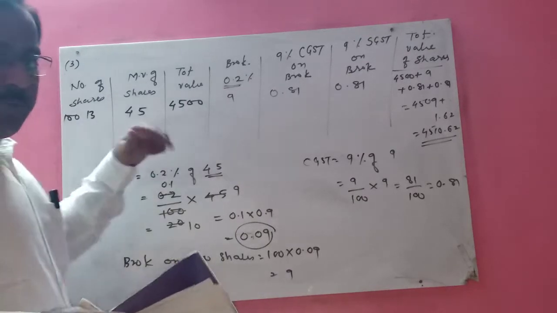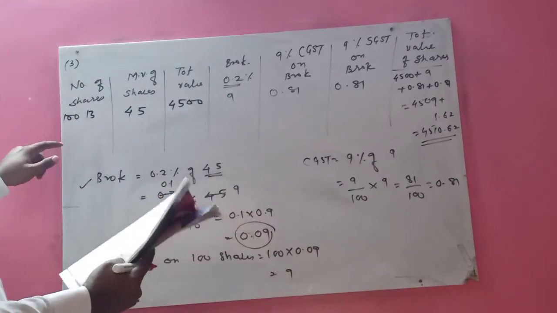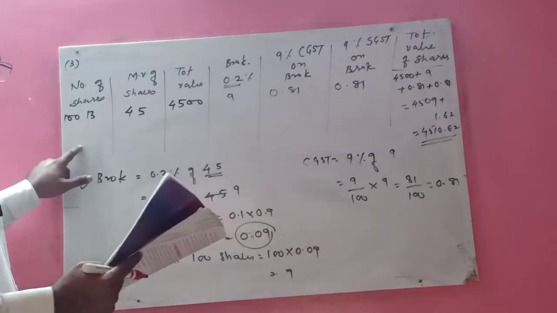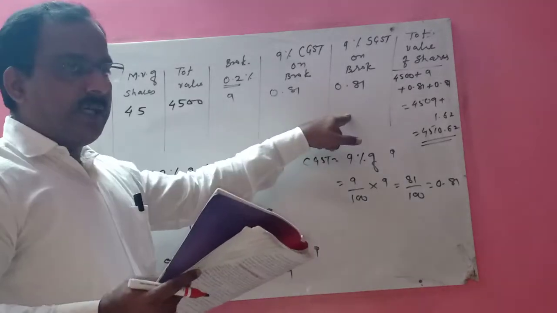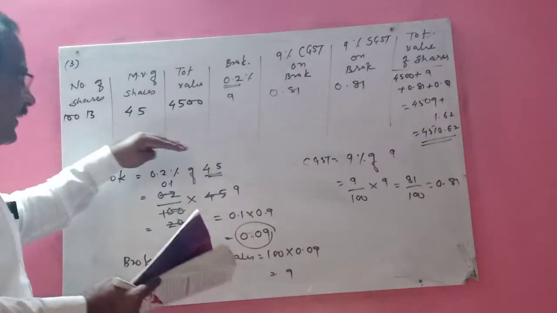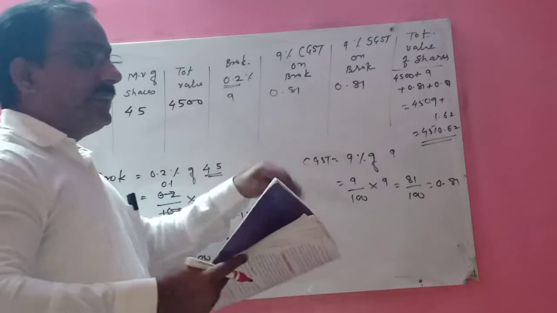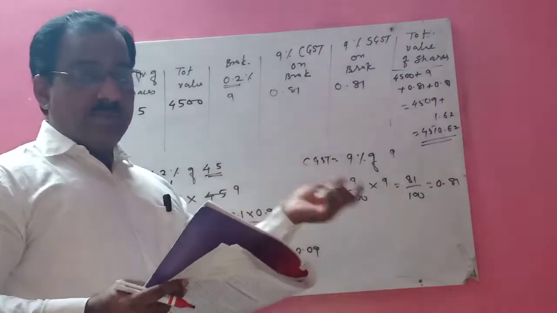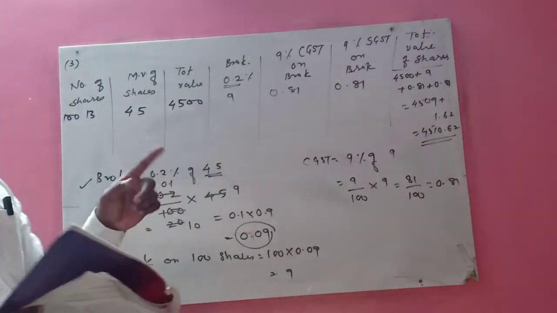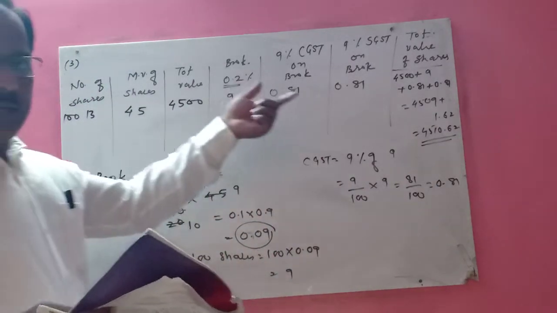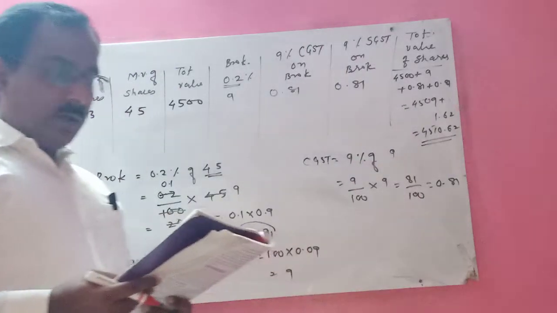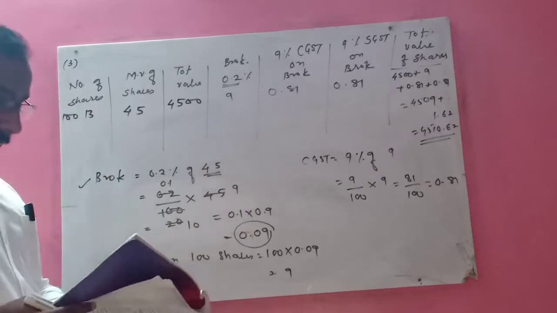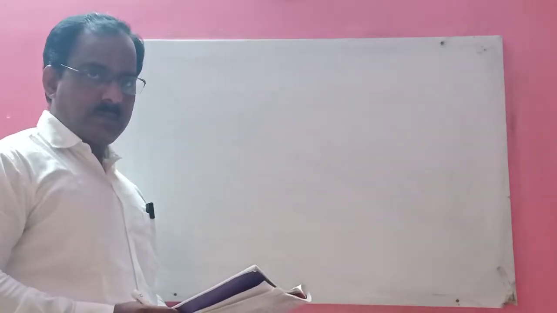Got it? So that was the buy part. Then next you have been given 75 sell. You will do that, children, because in that case the method is the same. Only keep in mind that it is sold. So what will you do? You have to subtract the brokerage. Keep in mind, whatever you get, you have to subtract the brokerage, and then you have to add the CGST and SGST. So that part I am giving you as homework. Okay. Next I will do question number 4.